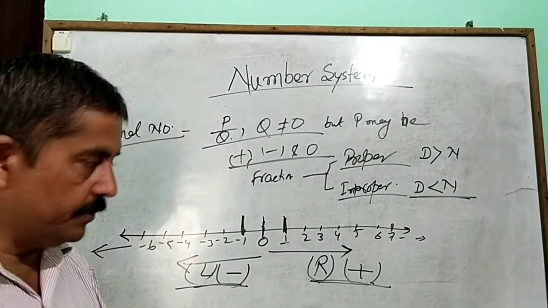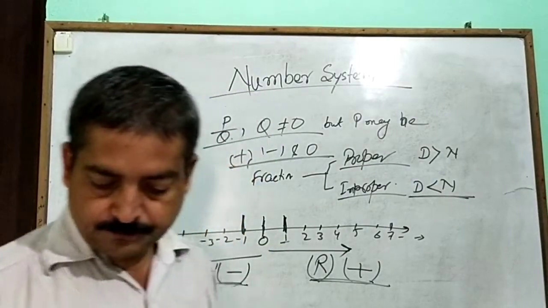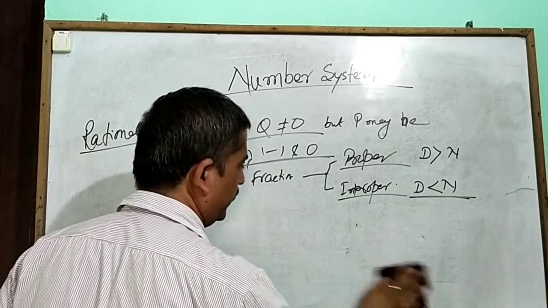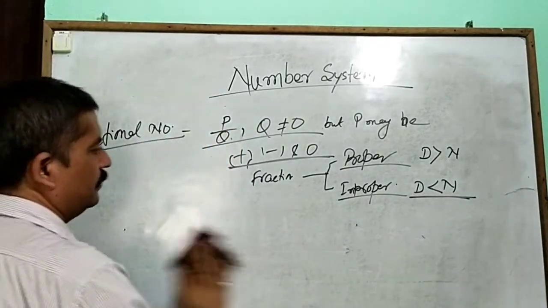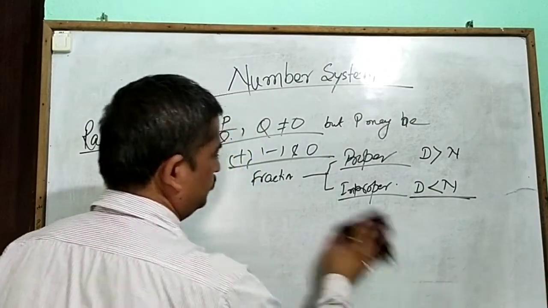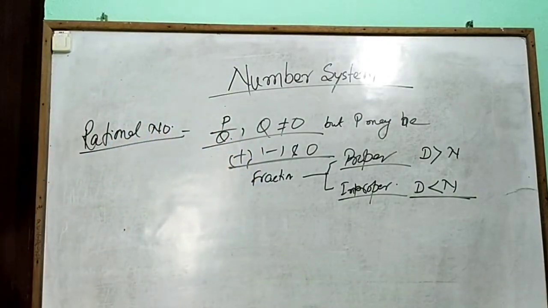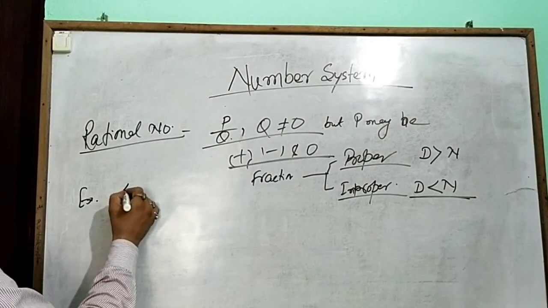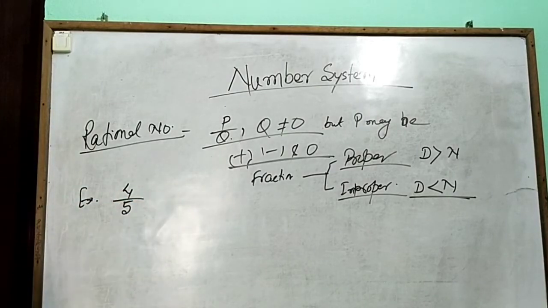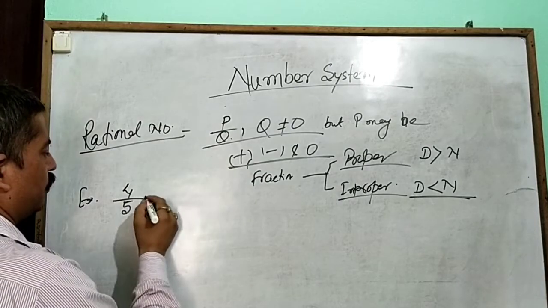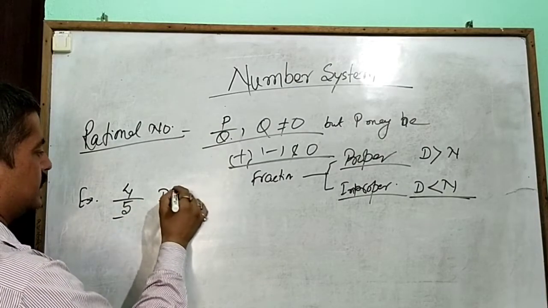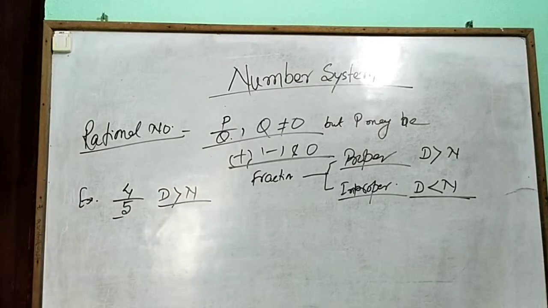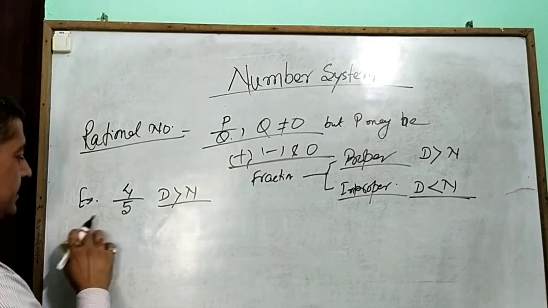So how do we represent fractions on the number line? Some students know very well how to represent, but in general, just watch. Just an example, 4 by 5. It is a proper fraction because the denominator is greater than the numerator. So how to represent it?